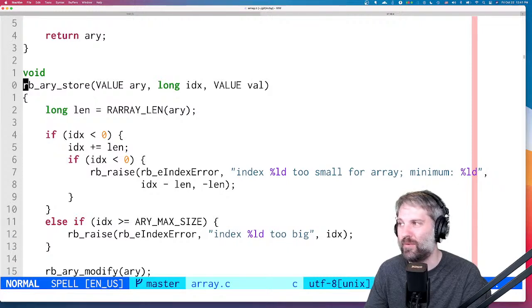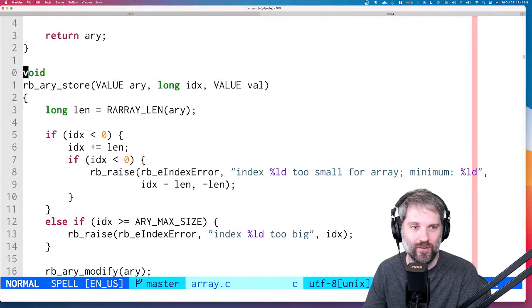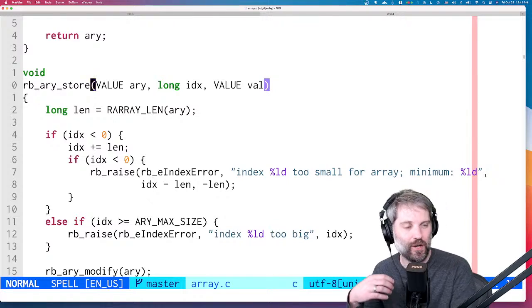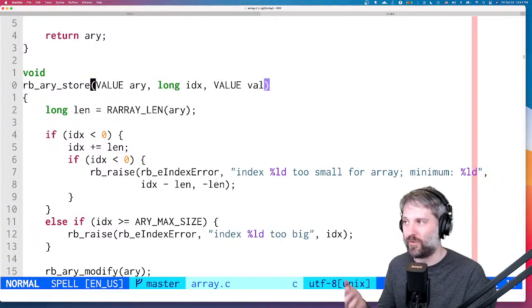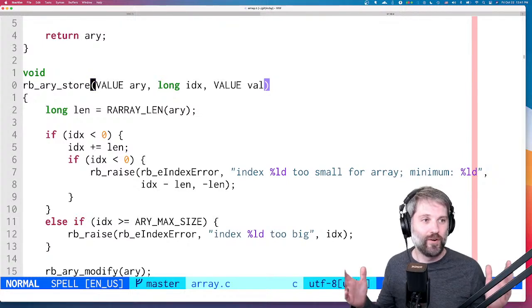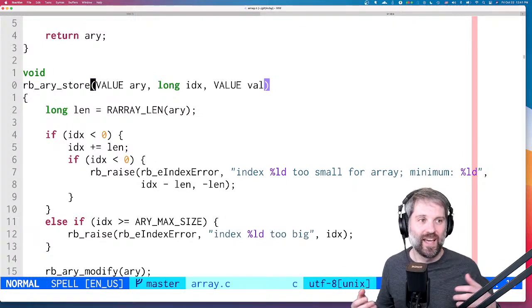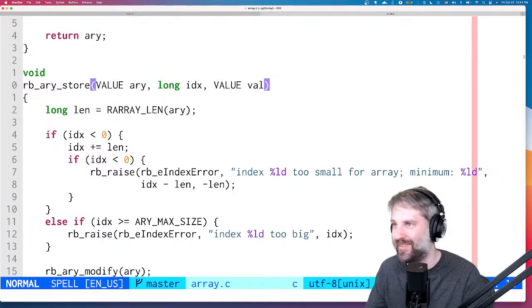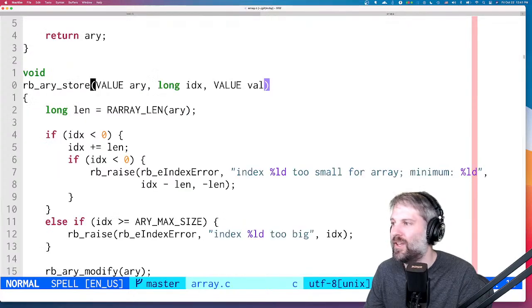So it looks like we're probably just pushing random garbage onto the stack because rb_ary_store returns void. So it's going to be whatever happens to be in that register, that's what's going to get pushed onto the Ruby stack, and we don't want that. That is not good.